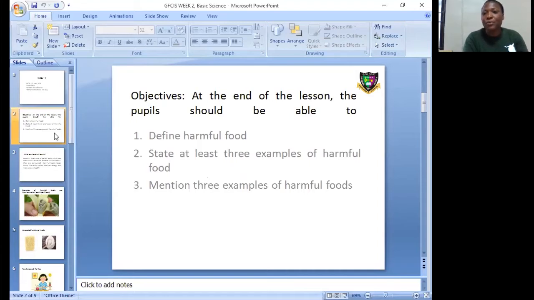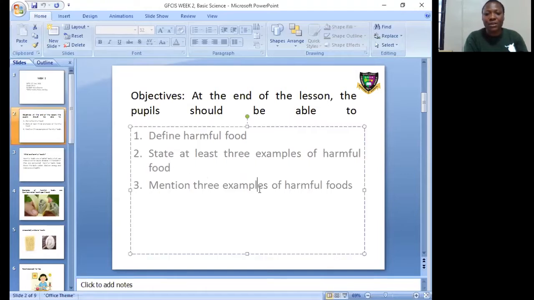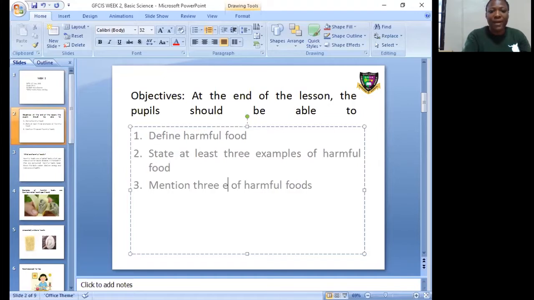state 3 examples of harmful foods. At the end of the lesson, pupils should be able to state at least 3 examples of harmful food, and mention 3 effects of harmful food.